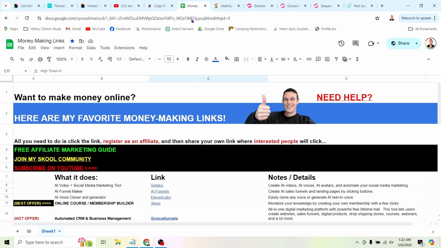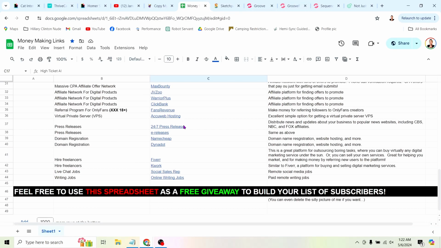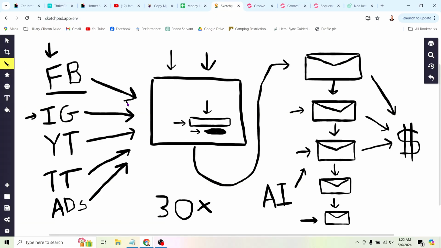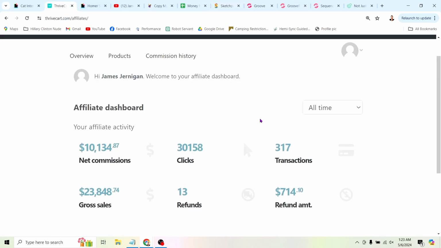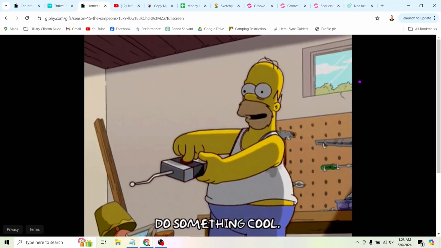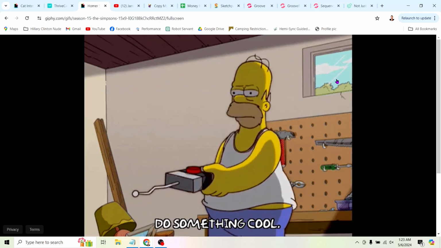So by doing that, what we've done is actually 30x the chance of making a sale, because instead of somebody seeing one of these offers one time, if we go and share it on social media, instead what's happening is they're getting fed into this AI sequence, which is going to then go sell products on autopilot. So obviously, the more clicks you get on these offers, the more sales you're going to make and the more money you're going to earn. But ultimately, that's how you can start making money online with AI today, just by clicking buttons.